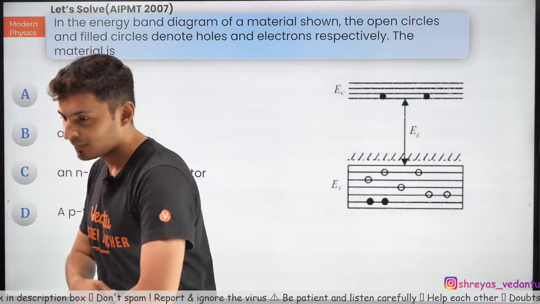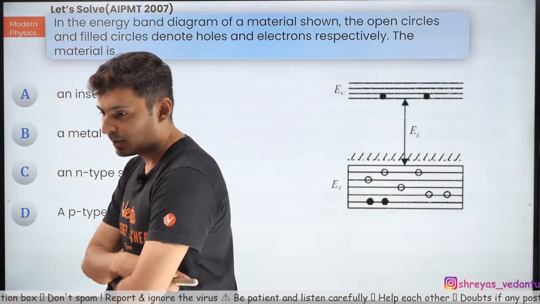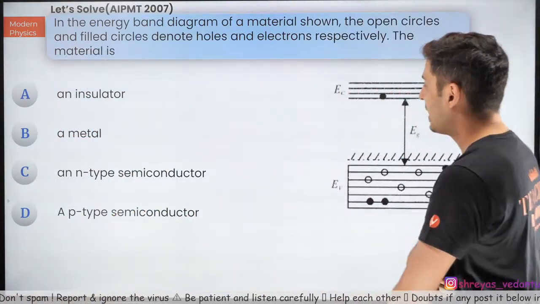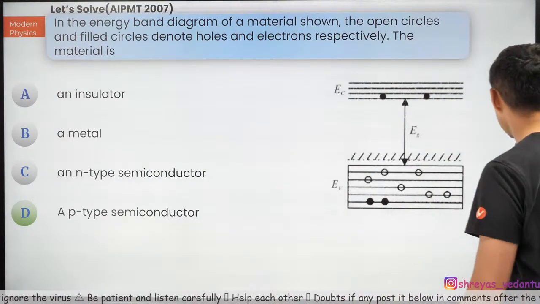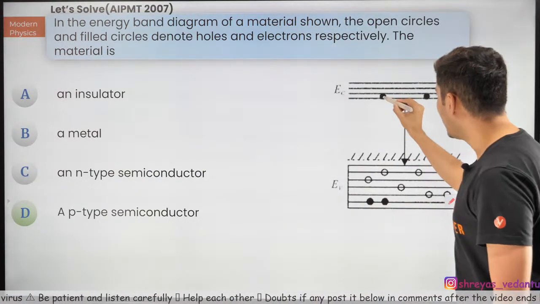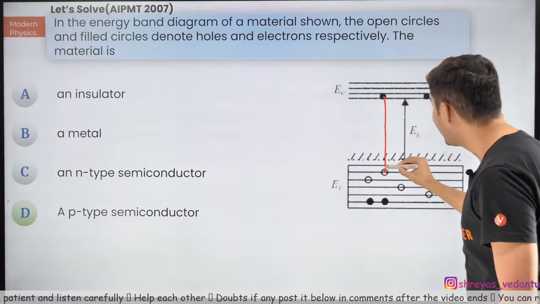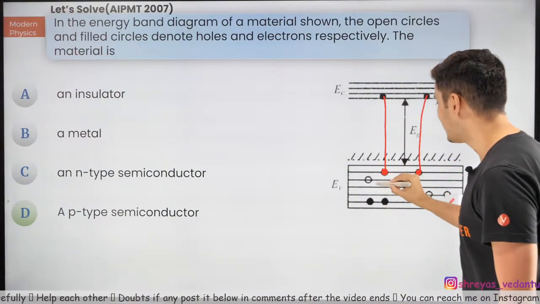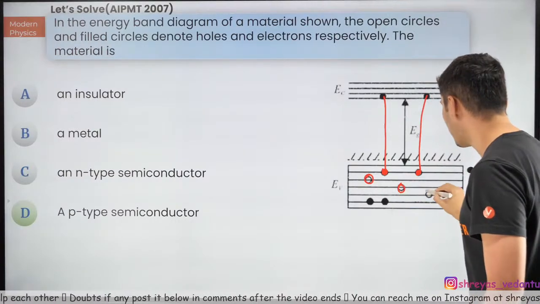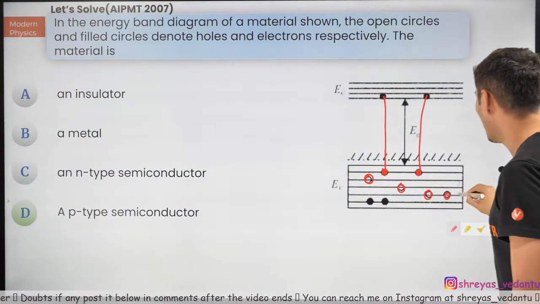Okay, D. Very correct answer, D, because you can see that even when these electrons jump back and fill this up, you will see that there are empty places over here. What are these? Holes.